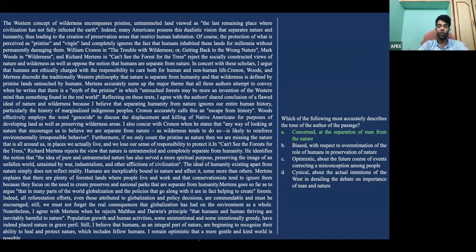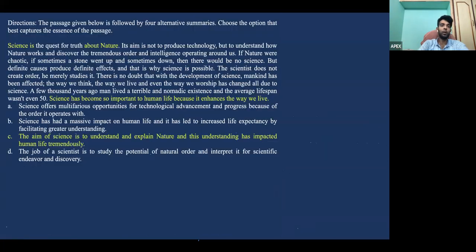All right. So with this, we've come to the end of the 4 passages. Out of the 4 passages, I think this was the only moderate to difficult passage, with somewhere around 1 to 2 questions you can go wrong in. But the other passages were pretty simple. It was clearly evident in the passage where you can get the answer from.